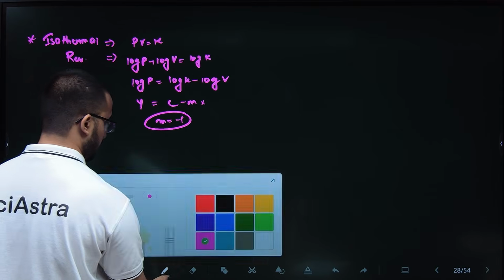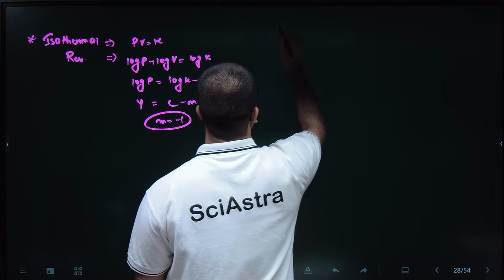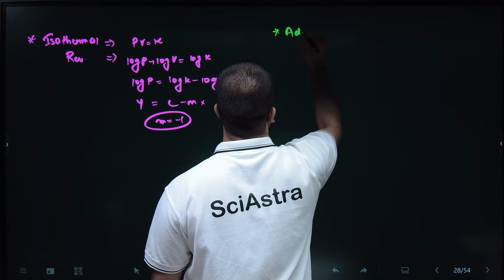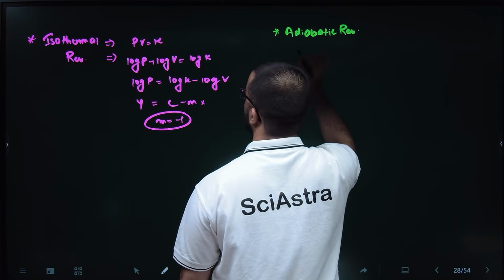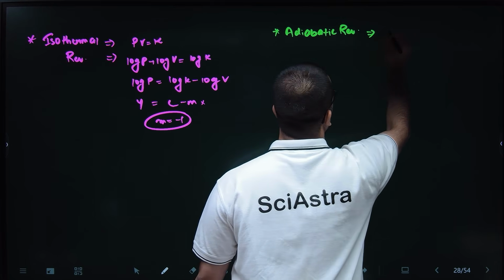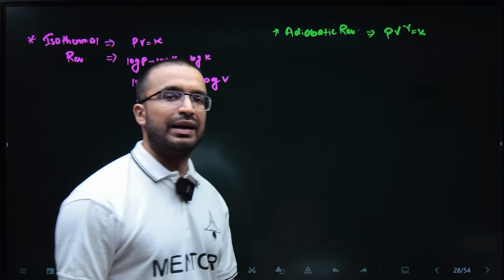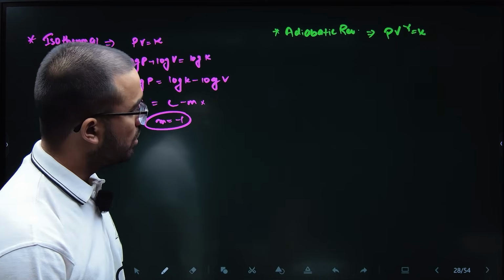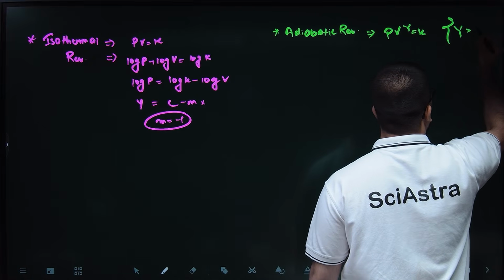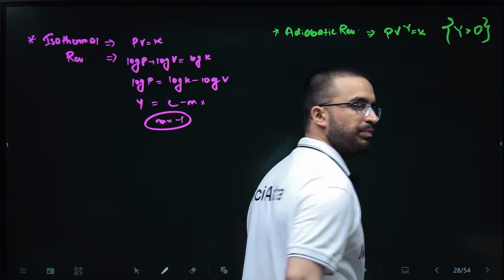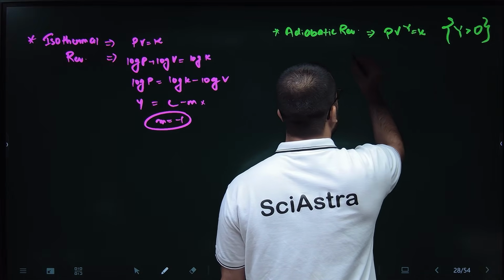So for adiabatic reversible, PV gamma is constant, and gamma is Cp by Cv, and Cp is always greater than Cv. So gamma is always positive. Okay, it is Poisson's ratio, Cp by Cv. So basically take log both sides.